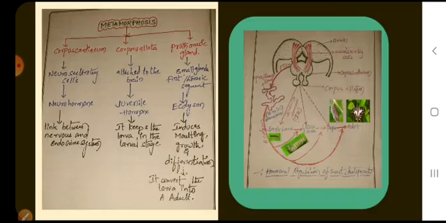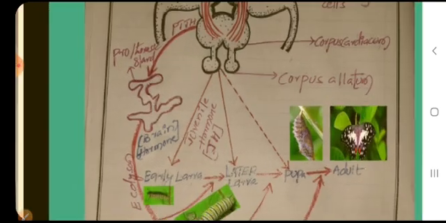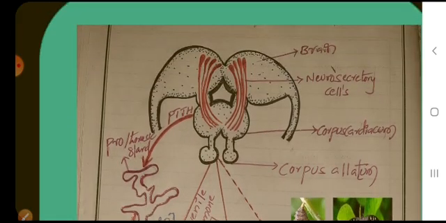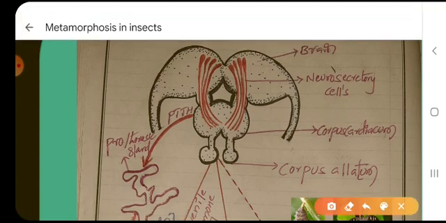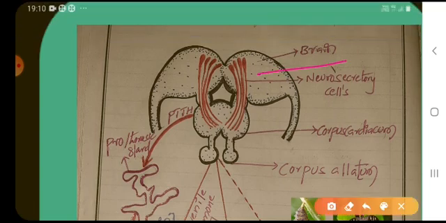First of all, we will see the structure of the brain. This is the brain structure of insects. This bilobed structure is called the brain, and these orange strips are called neurosecretory cells.